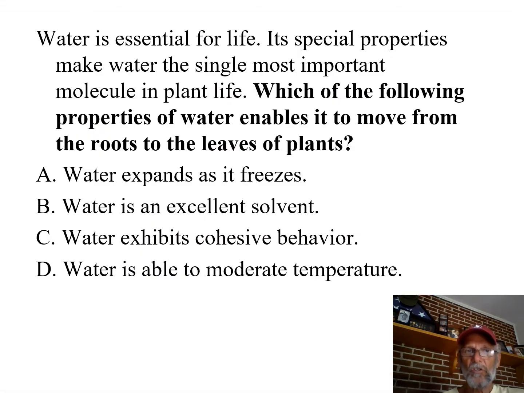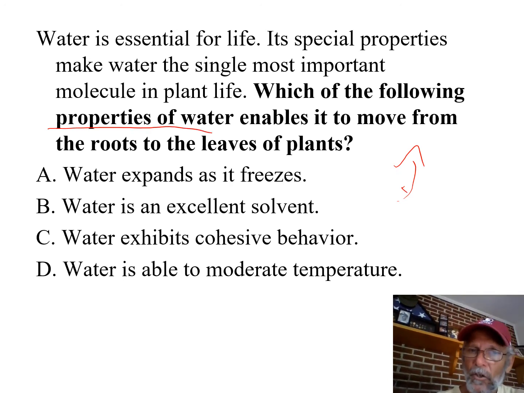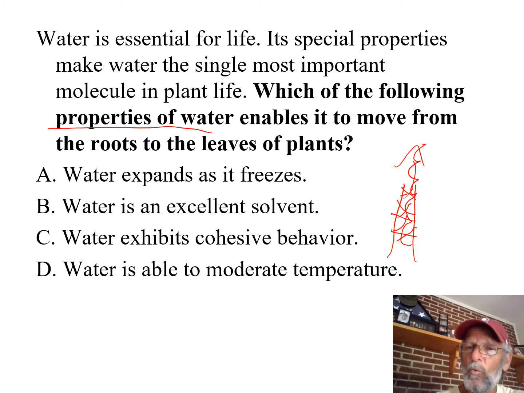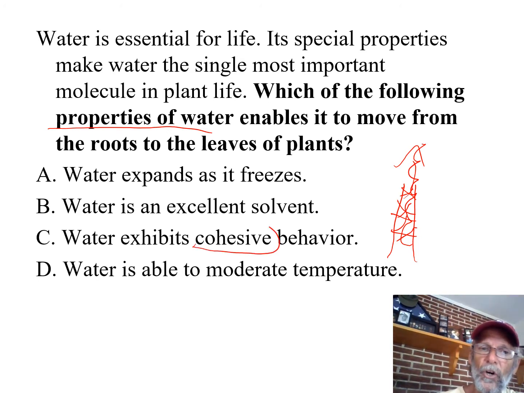So here, water is essential to life. Which of the following enables it to move from the roots to the leaves? We described that is due to evaporation, right? But that's not a property of water. That's an event that happens. But the fact that they're stuck to each other when they evaporate, or if they find themselves in a little tube inside a plant, that they can stick to the sides of that tube and move up even without the evaporation, move up a little bit, that is all due to cohesion.